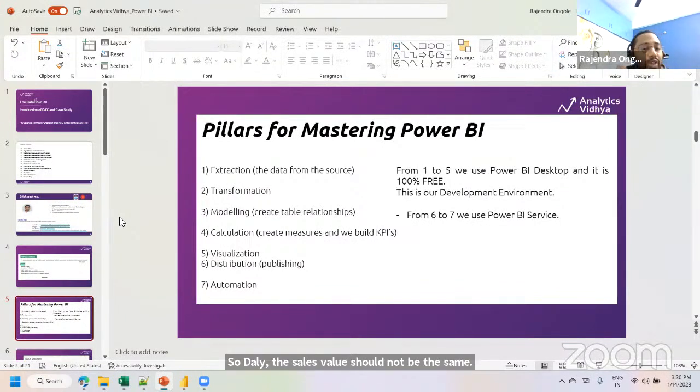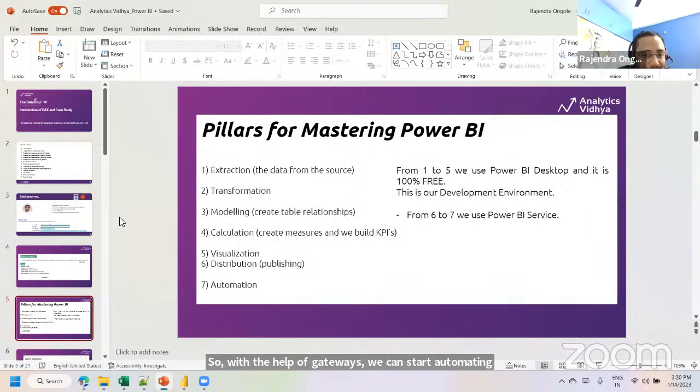So we can start automating it by using gateway connections, and we can start scheduling the report. We have two different types of gateways, a personal or an enterprise gateway. So most organizations automate it by using gateway connections. With the help of gateways, we can automate this report by passing the credentials and so on.